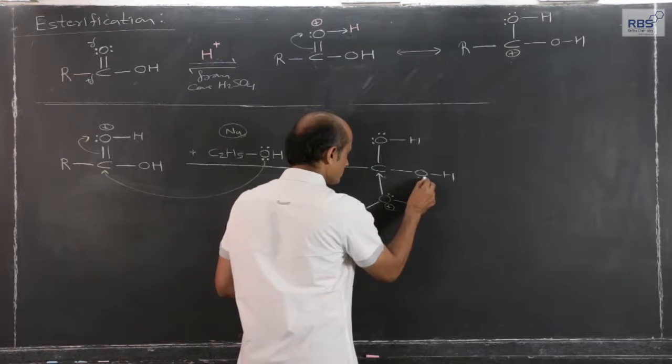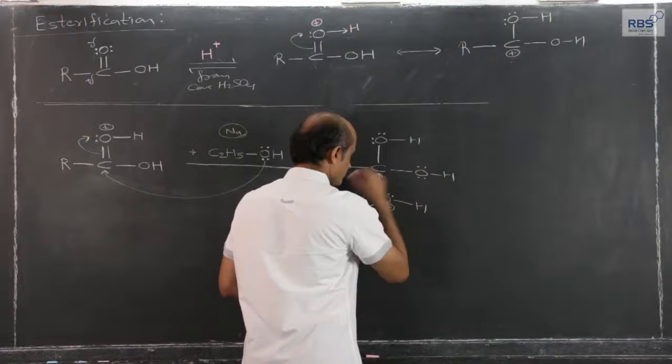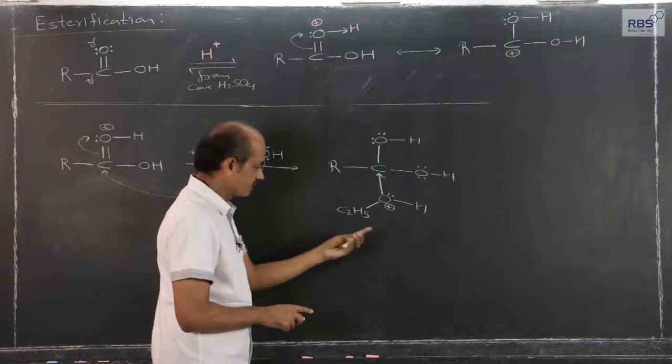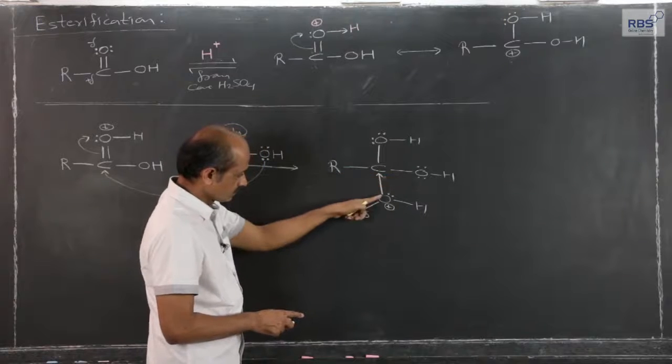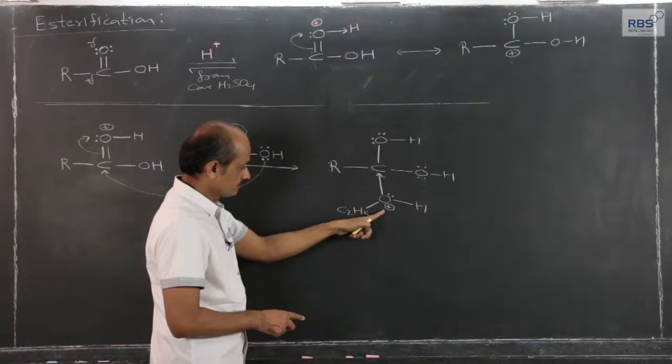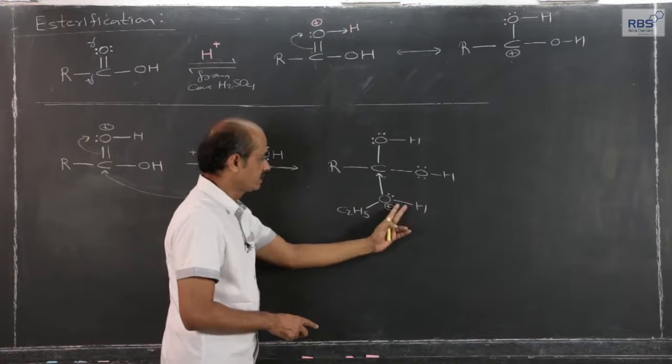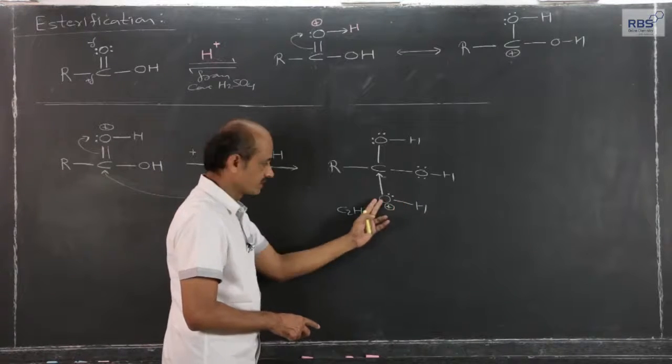Means what? This oxygen, which is now electron deficient, earlier it was alcohol, the lone pair forms a shared pair. It will try to get its routine lone pair by pulling this lone pair towards itself.